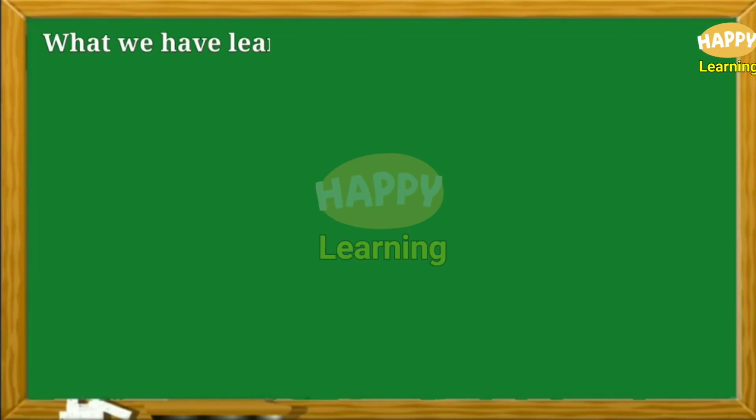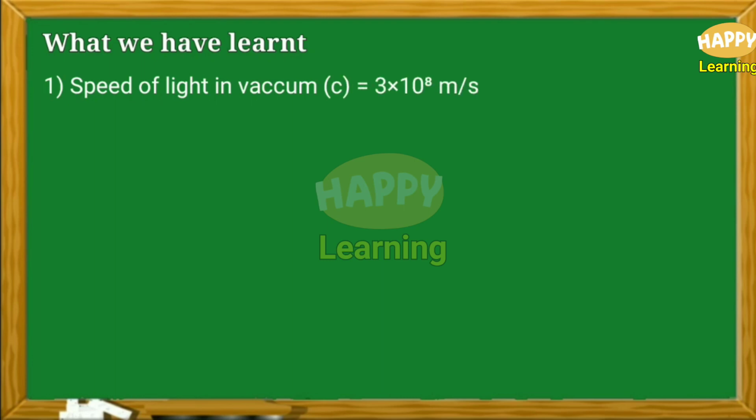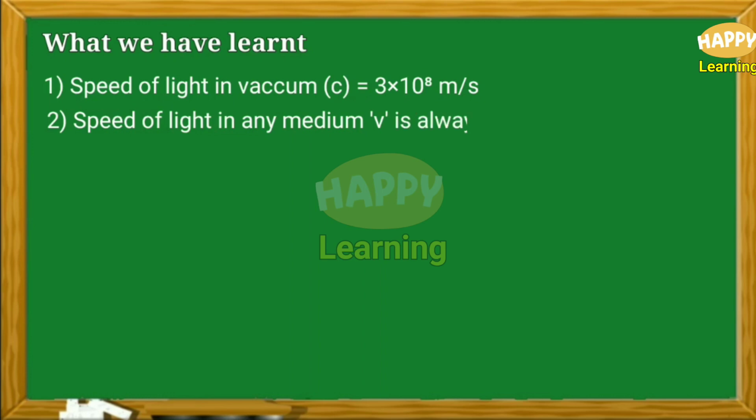What we have learned. Point number 1. Speed of light in vacuum c is equal to 3 into 10 to the power of 8 meter per second. Point number 2. Speed of light in any medium v is always less than c.